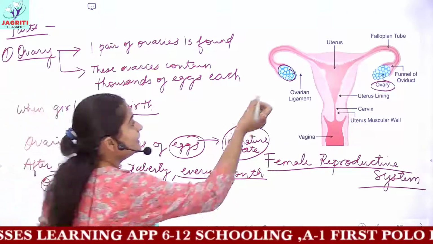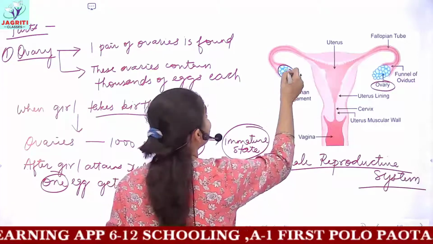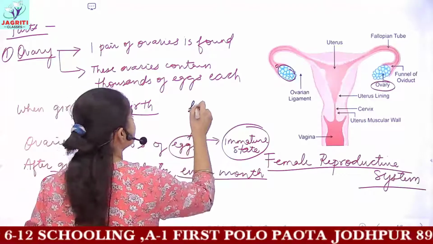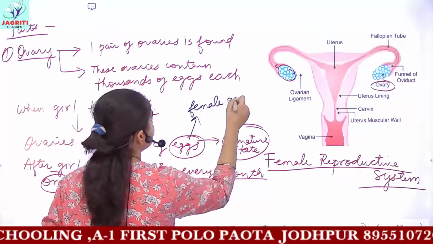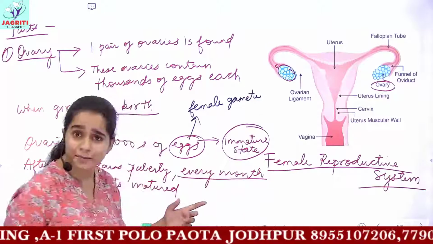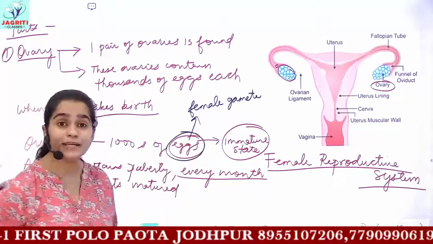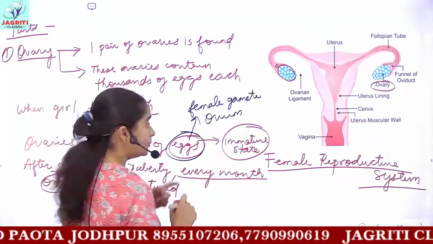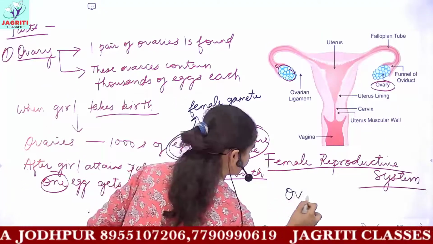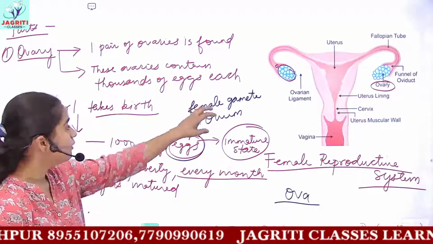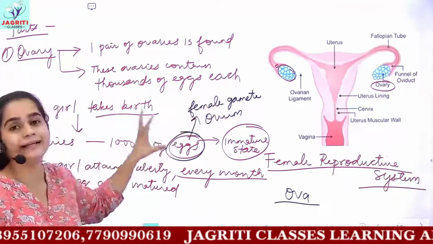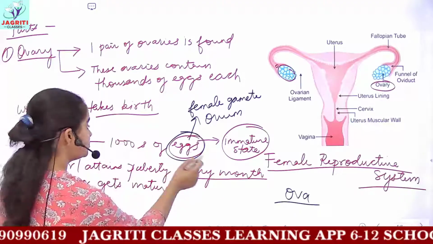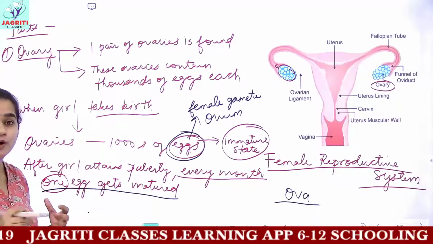Now, when the egg gets matured, this egg serves as the female gamete. So you should remember that the female gamete in human beings is the egg. This egg is also known as ovum, and the plural of ovum is ova. It's one and the same thing. So ovum is the female gamete, or you can call it egg, and the male gamete was sperms.